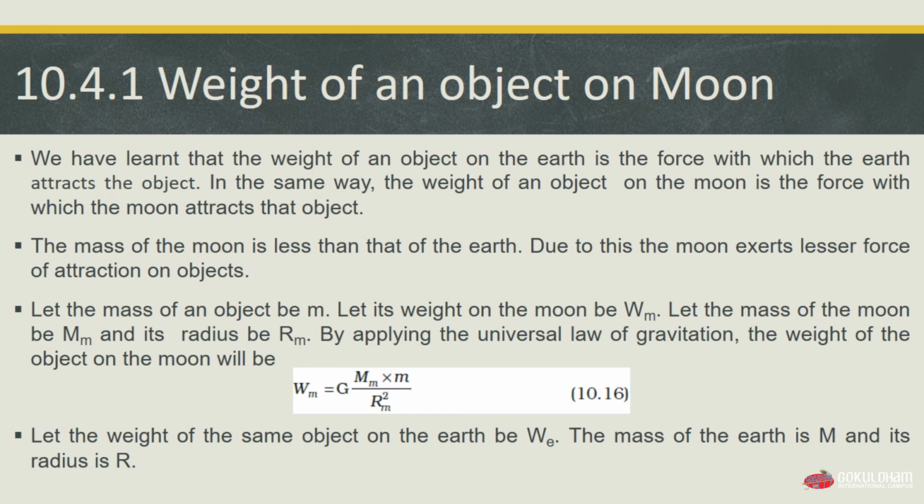Then by applying the universal law of gravitation, the weight of the object on the moon will be Wm equals G multiplied by the mass of the moon multiplied by the mass of the object divided by the radius of the moon squared, Rm squared, which is our equation 10.16. And let the weight of the same object on the earth be We. The mass of the earth is M and its radius is R.